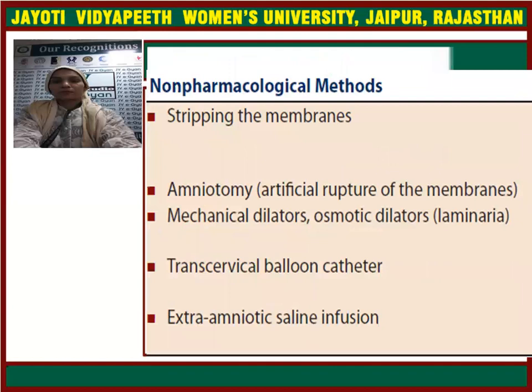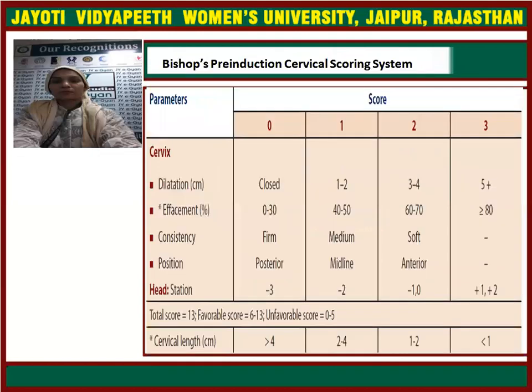Non-pharmacological methods include stripping of membranes, amniotomy, that is artificial rupture of membranes, mechanical dilators, osmotic dilators, transcervical balloon catheter, and extra-amniotic saline infusion. All these non-pharmacological methods are used.